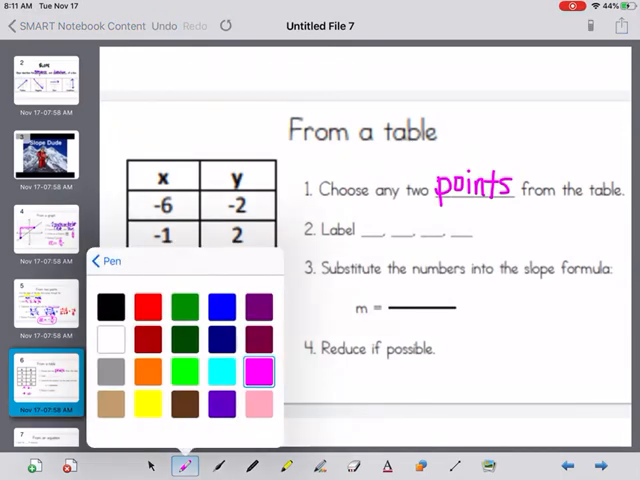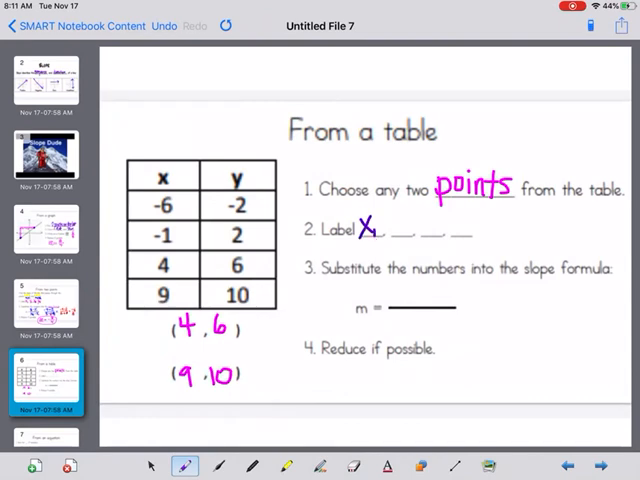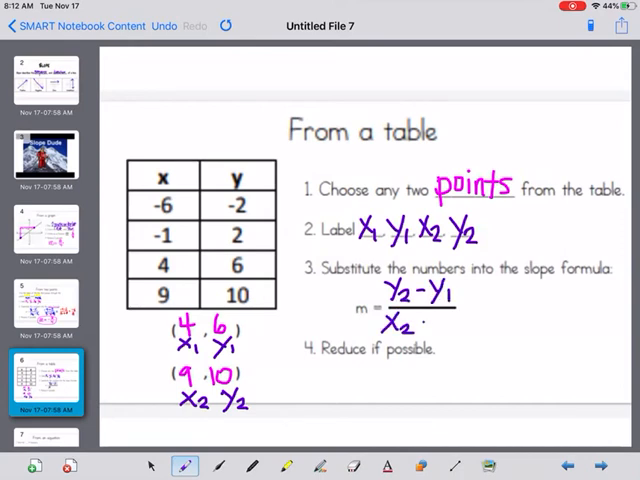It says choose any 2 points and label x1 and y1, x2 and y2. So I'm going to label my first set of points as x and y, and then x and y, which is my second set of points. So I have x1 and y1, I have x2 and y2. And then it says substitute the numbers into the slope formula. And you're going to use the same formula you used for finding the slope with 2 points: y2 minus y1 over x2 minus x1.